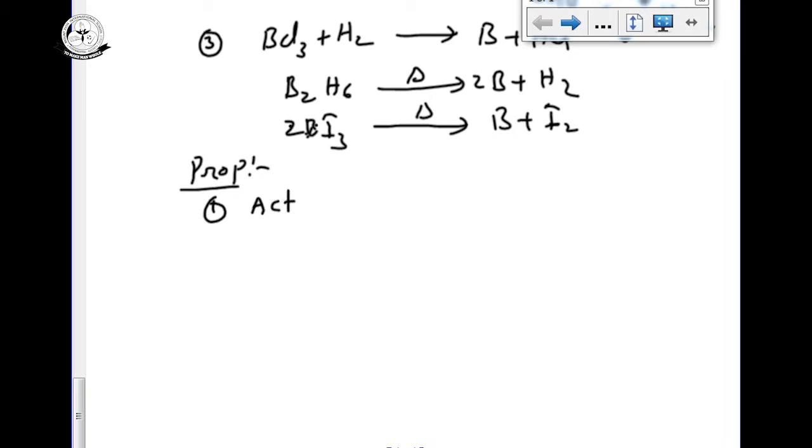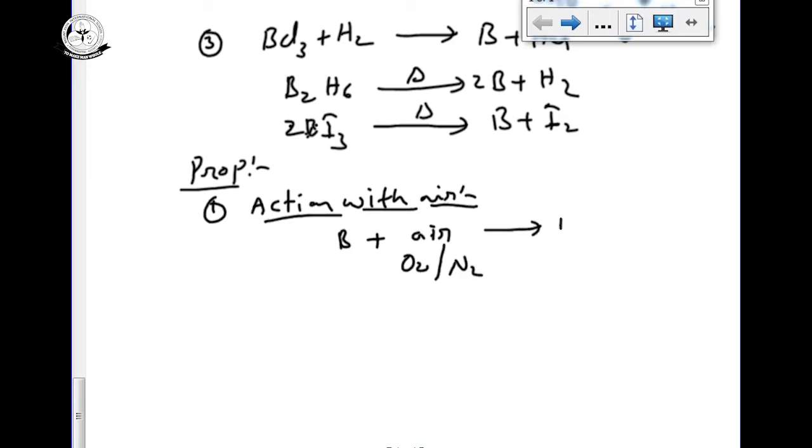Action with air. Previously we were seeing boron on reaction with air, what happens? Air contains oxygen and also nitrogen. On reaction with oxygen, it gives the corresponding oxide, boron oxide B2O3, and on reaction with nitrogen, it can form boron nitride.